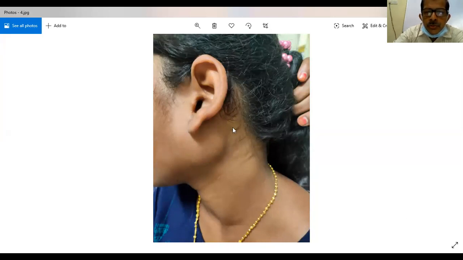It is nearer to the upper deep cervical. In these cases, what do you have to do and what is your probable diagnosis? Anatomical, you need not tell me pathology. What is the probable diagnosis? Again, common sense tells that it may be both parotid or lymph node.